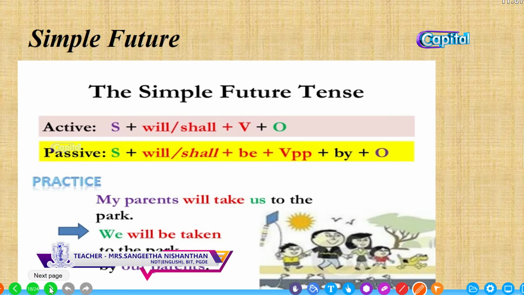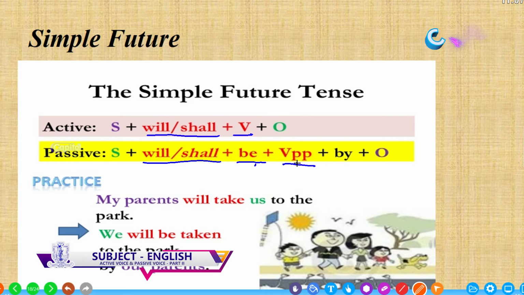For simple future, we use will or shall plus verb. Here, when changing it into passive, will or shall plus be plus verb past participle. So, for modal verbs and future tense, we use be plus past participle. We add be and change the main verb into past participle.